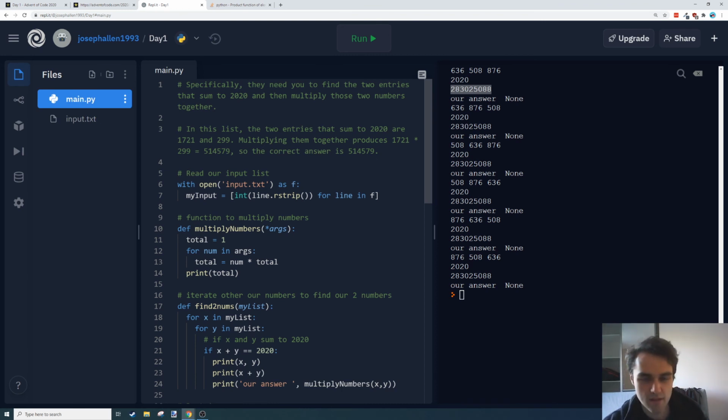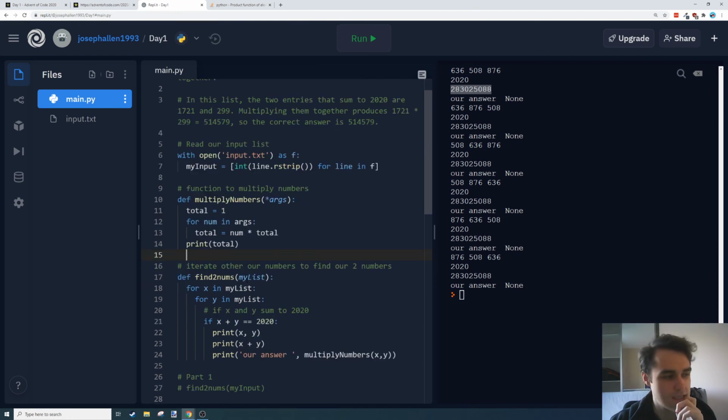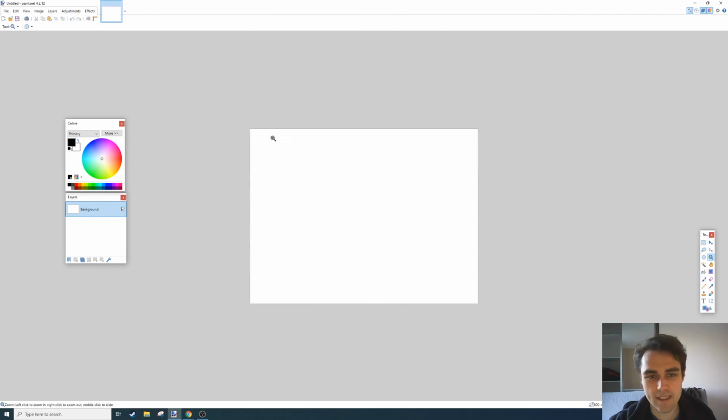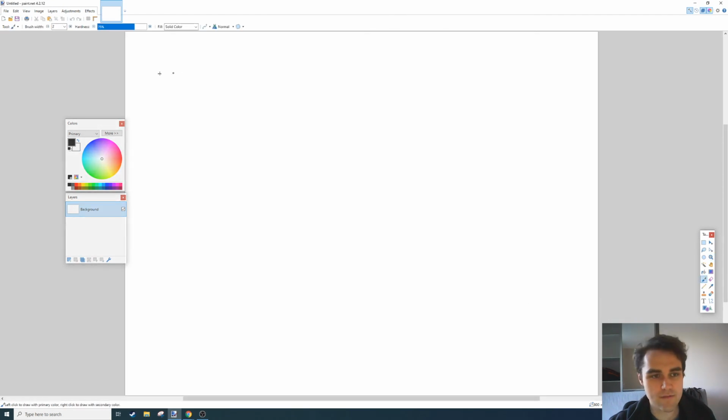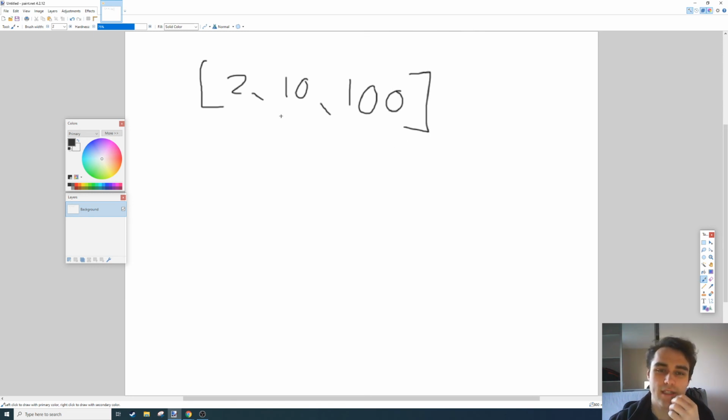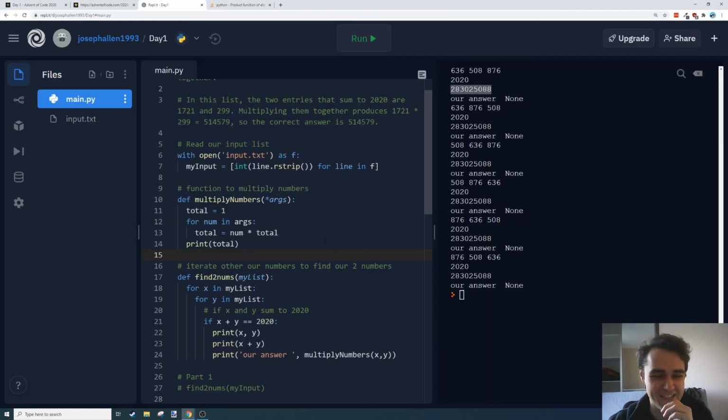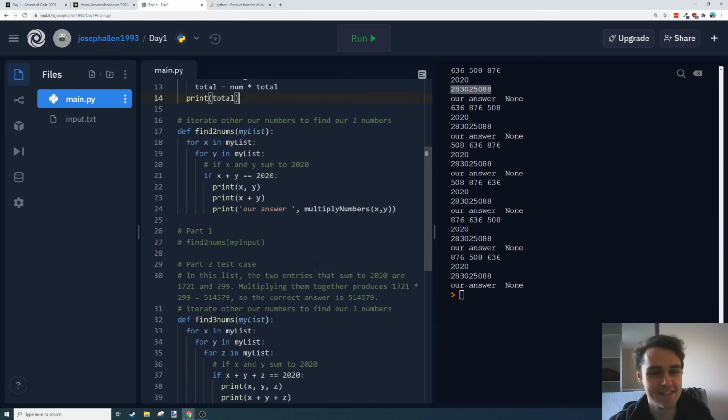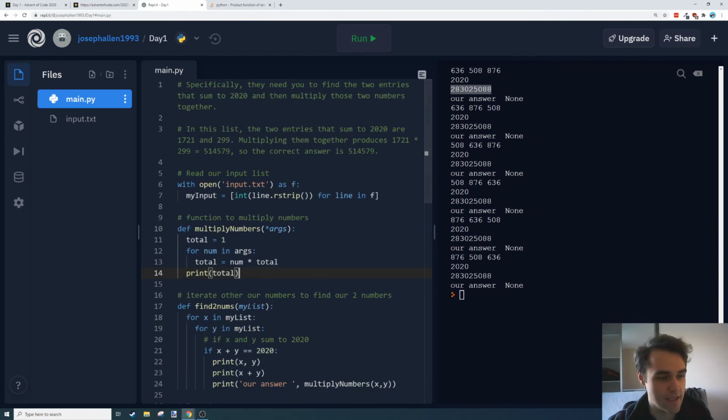I'm sure there's something more clever we could do, where we could sort the list and then iterate through it. If we do something like this, we've got our list of numbers, I don't know, 2, 10. Yeah, that's already sorted. Sorting's less complex. I don't want to do it. It worked, so we don't need to do anything more complicated. It took a couple of seconds. So yeah, I'll leave it there.